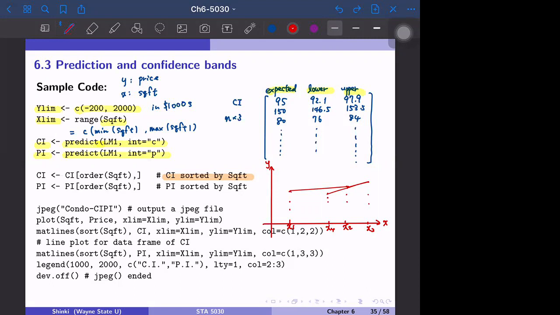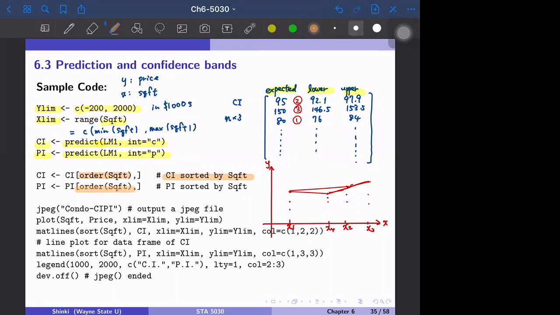Then we connect x1 with x4, that is the second smallest one, then x3 and x4, and so on, so that we avoid going back and forth. That's why we use the order function, so that this one comes first, this one comes second, and this one comes third, and so on. For the prediction interval, we have to do the same.